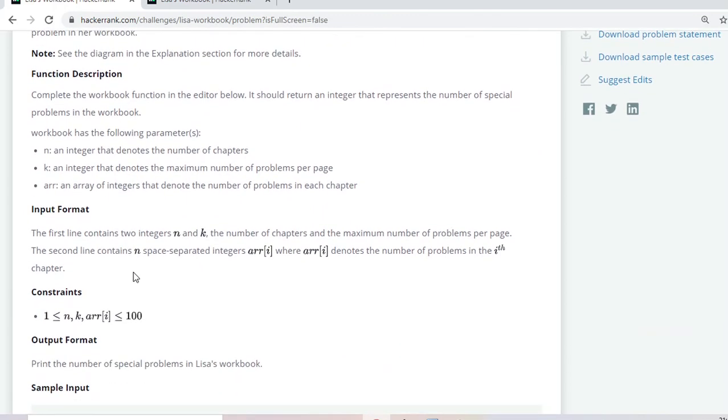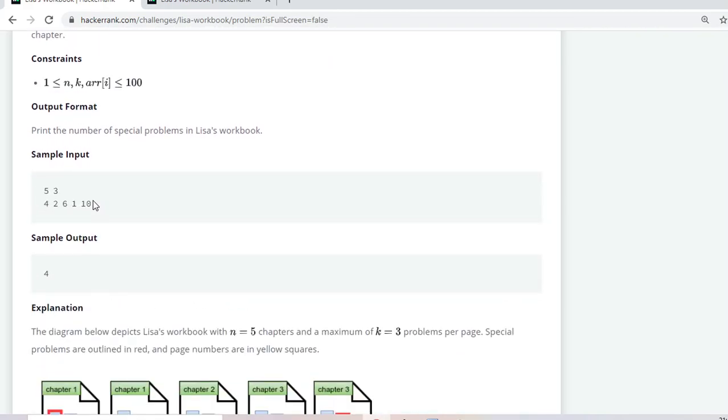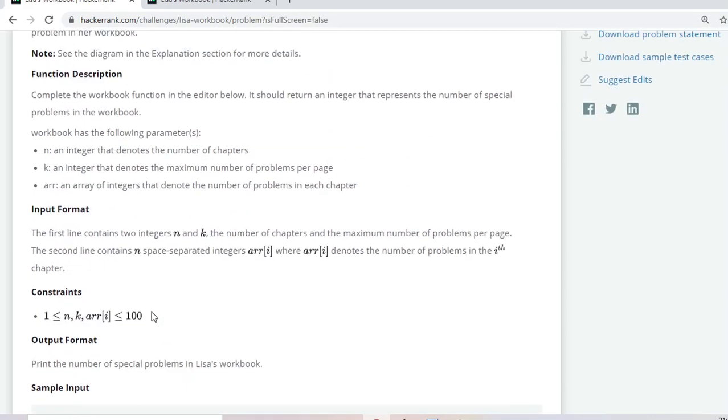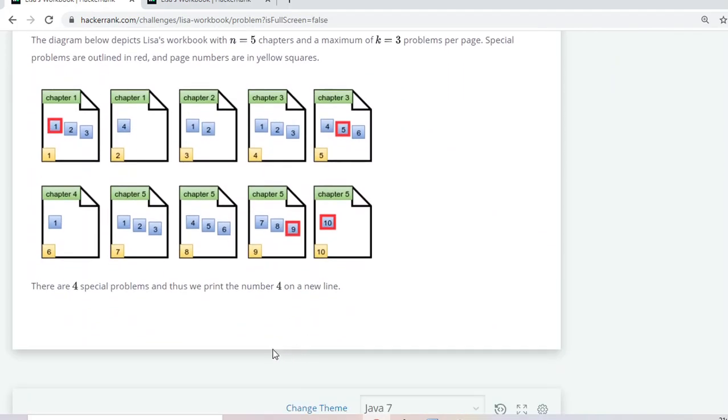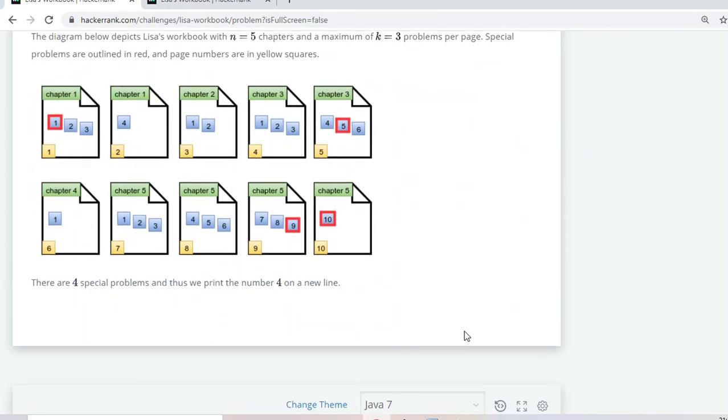In the input format, I have to take 2 inputs, n and k. n is the number of chapters, and k is the maximum number of problems per page. The second line will contain n space-separated integers arr[i], where the number of problems in each chapter will be denoted. And the constraints of n, k, and arr[i] are between 1 and 100, so an integer will be enough. Now see the code.